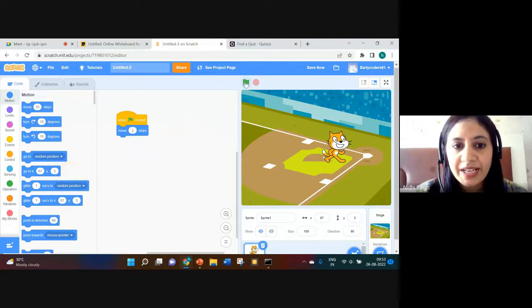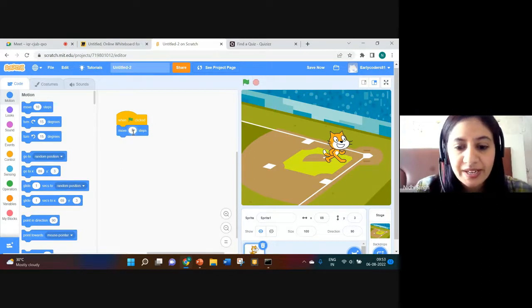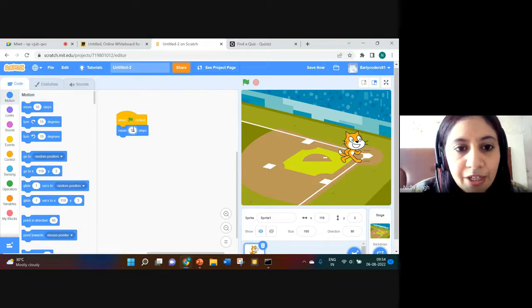Okay, so if we click on move 2 steps, you hardly realize that it is moving. But if we move it 50 steps, it will move quite far. So this will control the distance.